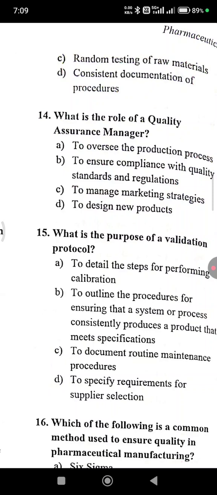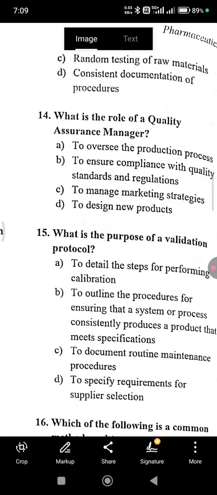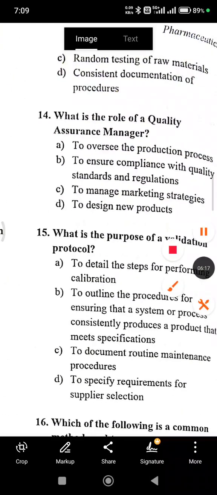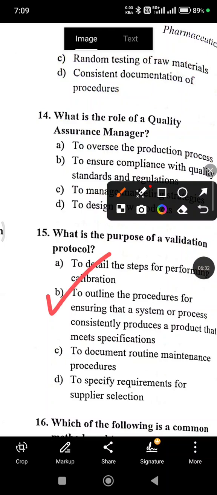What is the purpose of a validation? The right answer of this question is option B, to ensure compliance with quality standards and regulations. What is the purpose of a validation protocol? To outline the procedures for ensuring that a system or process consistently produces a product that meets specification.